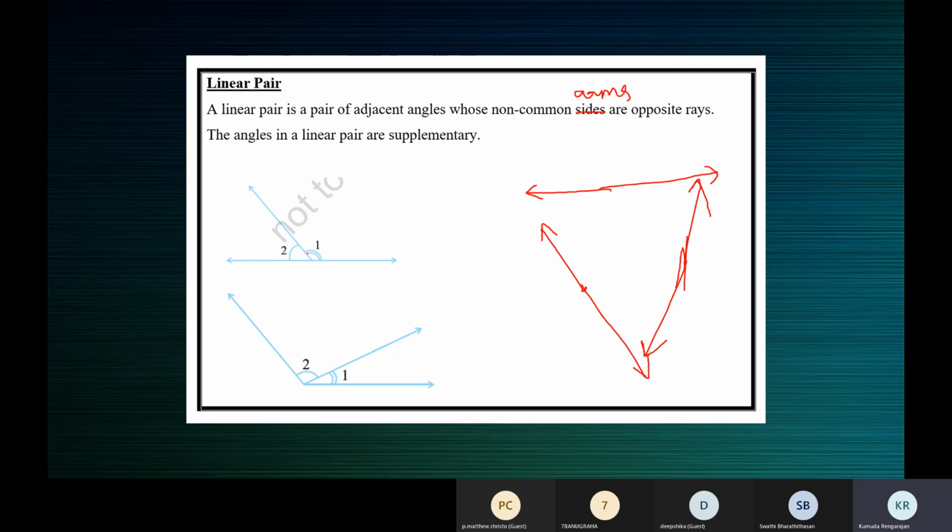Now look at this. Angle 1 and angle 2 are adjacent angles. Now you know that they are adjacent angles because this is their common arm. This is their common vertex. For angle 1 and angle 2, this is the common vertex. This is their common arm. These are the non-common arms. This one and this one. I'm sorry, I'm not able to go over it. These two are the non-common arms.